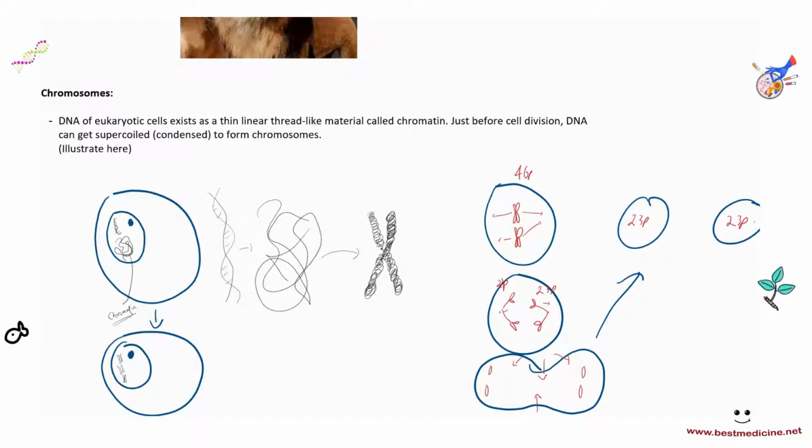Let's read this through. DNA of eukaryotic cells exists as thin, linear thread-like structures called chromatin. Just before cell division, however, DNA can get supercoiled or condensed to form chromosomes. If you look into a microscope and you can actually see the chromosomes, that means that the cell is dividing. If you cannot see the chromosomes in the nucleus, then that means that the cell is not dividing, okay?